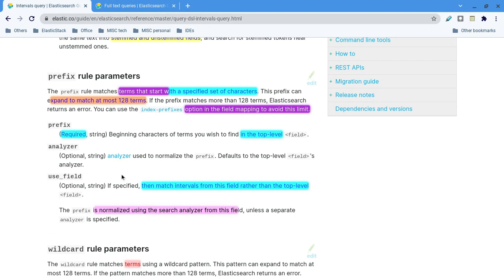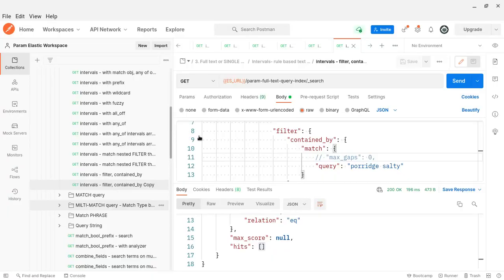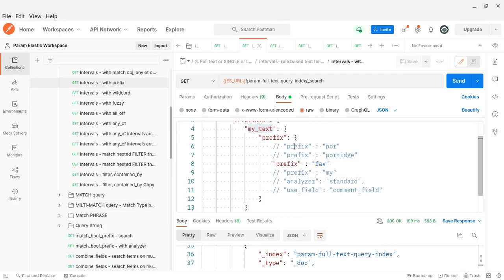See, you are giving the prefix, right? You can give a b something, or something like that. Let me tell you here. You are giving fav. So using that fav, any document whose text field value we are going to check can have any word that starts with favorite.